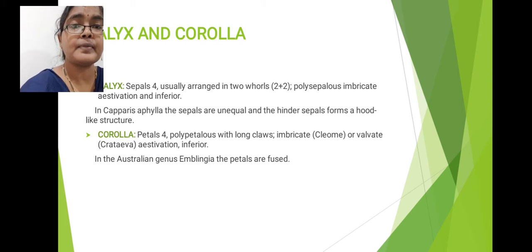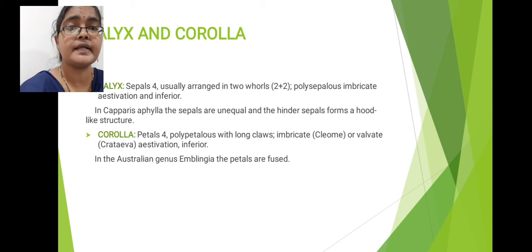Outer whorl sepals orientation is antero-posterior in orientation. Inner whorls which consists remaining 2 sepals, these are laterally arranged, that means that kind of orientation is called transverse orientation. So in 2+2 manner these 4 sepals are arranged in Caparidaceae family members. Here these sepals are free in condition. These sepals are not fused in condition. So sepals are free in condition. That condition is described as polysepalous condition.